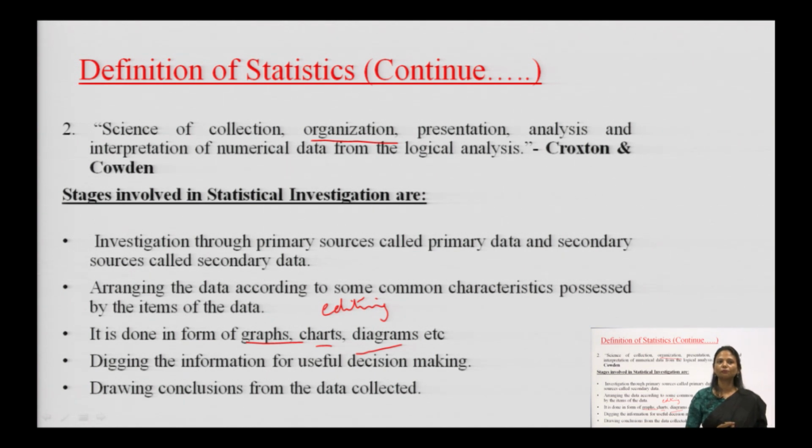Interpretation means we are finally concluding what information is being given by the data. In conclusion, the most important thing we need is somebody who knows how to read the data, somebody who understands the data, somebody with expertise in statistics who can give us proper results.